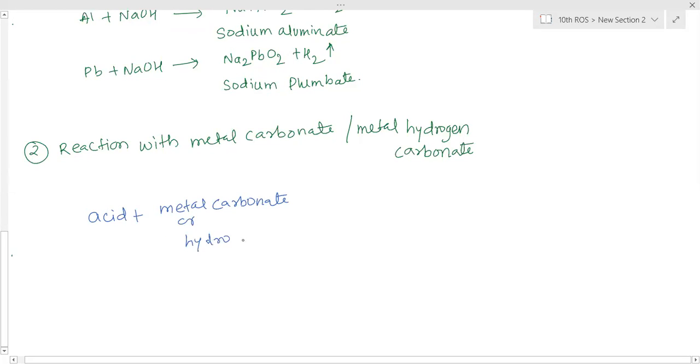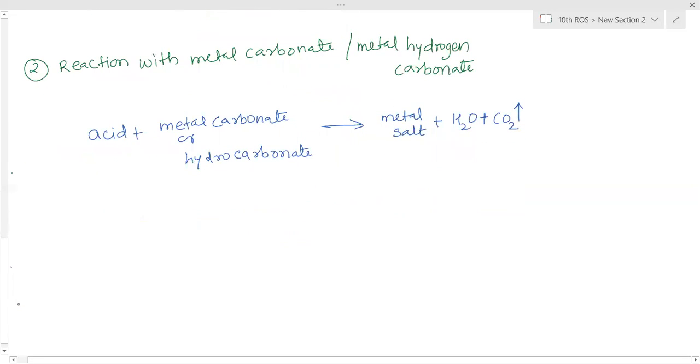So acid reacts with any metal carbonate or metal hydrogen carbonate. Then it will form metal salt. In that, metal salt plus water and plus carbon dioxide is formed. So carbon dioxide production is the main characteristic of this reaction. So any metal carbonate or metal hydrogen carbonate, whenever reacts with acid, it will form metal salt, water and carbon dioxide. So first reaction we will take out with the sodium carbonate, sodium hydrogen carbonate and calcium carbonate.